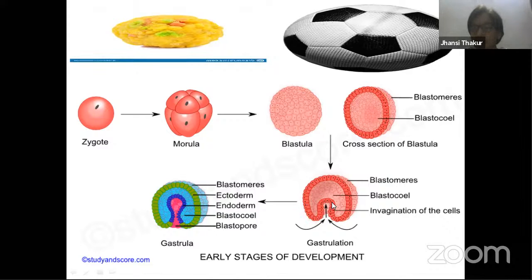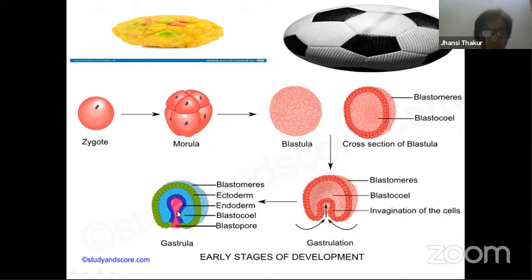That means this becomes the second, innermost layer of cells, entirely different from the outside layer. This inner layer is called endoderm. Now the outside layer of cells becomes ectoderm. This becomes the primary germ layer, the first germ layer, which is ectoderm, and this becomes endoderm.